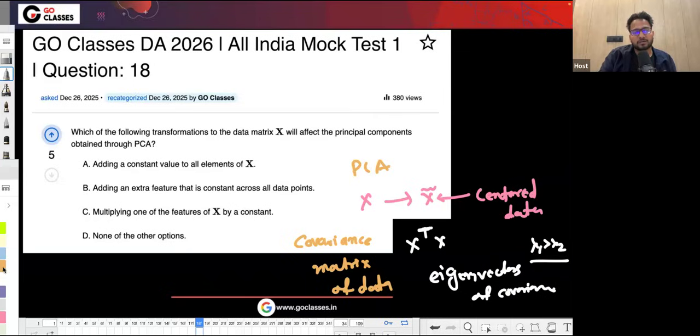Now let's check the options. They are saying adding a constant value to all the elements of x. Don't worry about the mathematics, just see the intuition of PCA. PCA works on a very simple thing: maximizing the variance. It finds the direction which maximizes the variance.